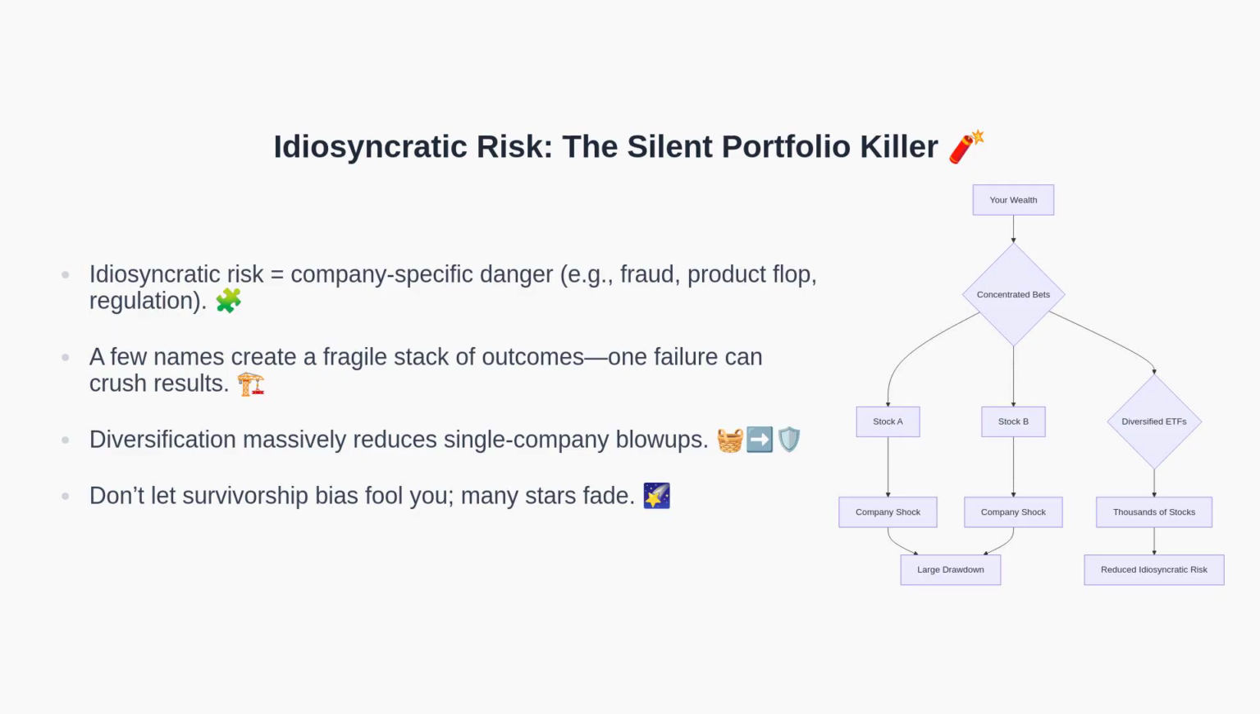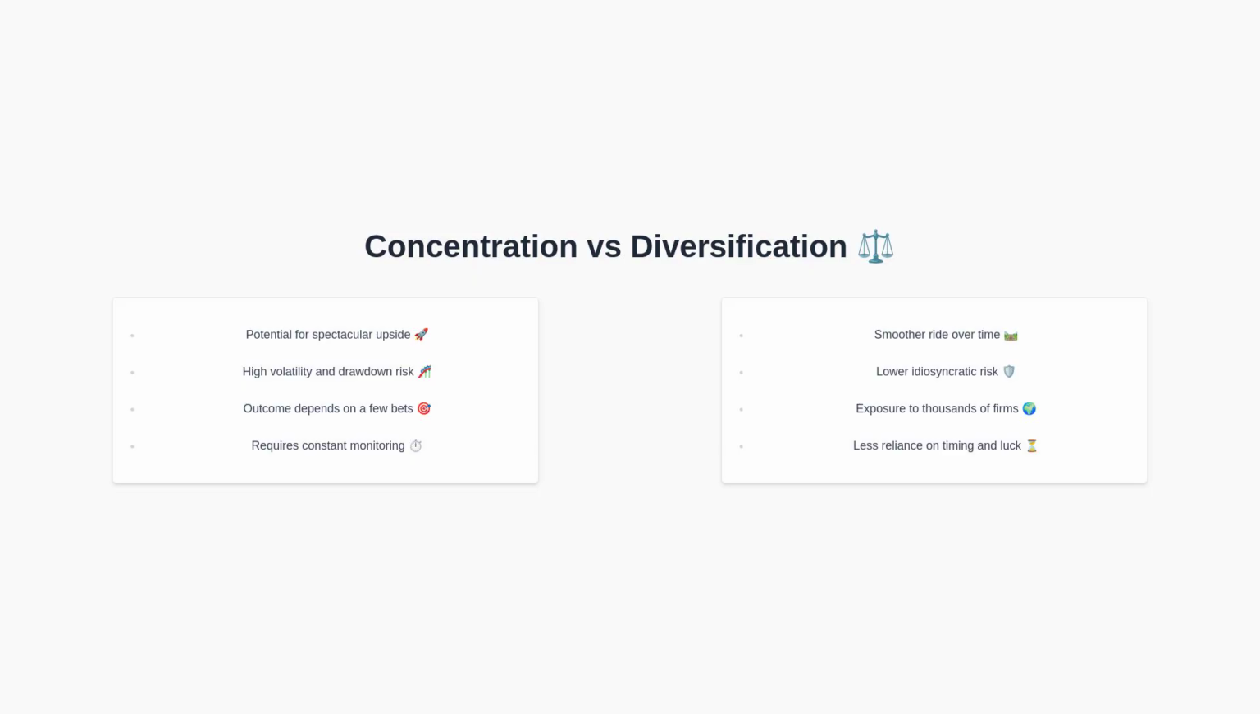With the risk defined, let's compare concentration with diversification directly. Concentration can deliver large, rapid gains, but it also brings elevated volatility and dependence on a small set of outcomes. The monitoring burden is higher, and the downside from a single company event can be portfolio threatening. Diversification, especially via total market ETFs, typically reduces idiosyncratic risk by spreading exposure across thousands of companies, leading to a more stable experience. While it may not feel as thrilling, it aligns more closely with compounding and long-term wealth preservation.